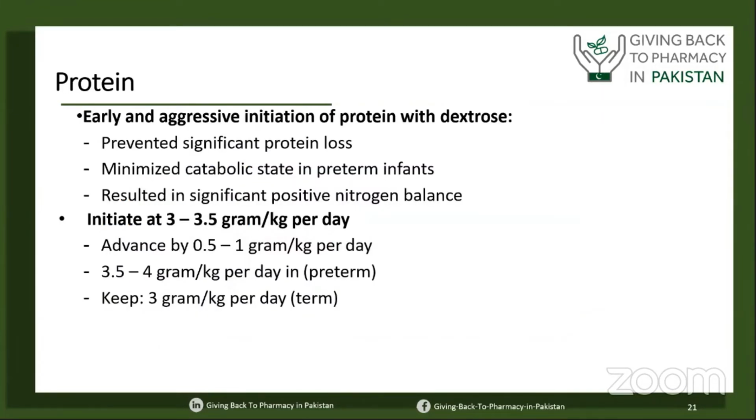Now, a little bit about the protein: you can start early and aggressive. As per the ASPEN guideline, we can start protein at the goal dose. In adult patients, as we know, we have to start low and go slow. For example, in adults, we can start at 0.5 gram per kilogram per day and go up to 1.5 or 2 gram per kilogram per day. But in the neonatal population, we can initiate with the goal dose, that is 3 to 3.5 gram per kilogram per day, as it is well tolerated as per the ASPEN guidelines.